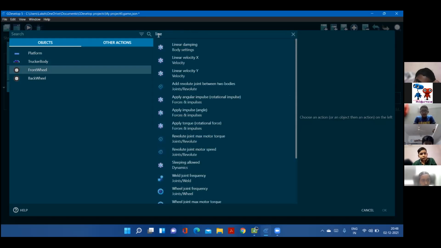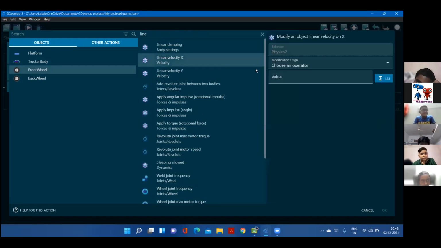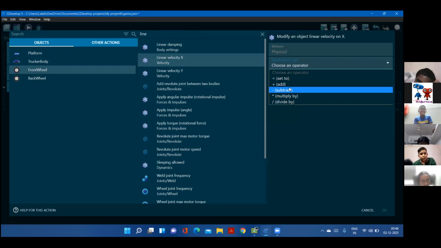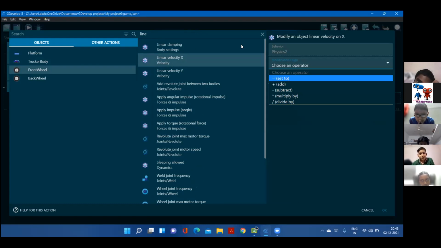Linear velocity of x. Can you slow down, Lakshan? Actually, you're too fast and we can't actually do what you're doing. I have to read up, then do, and then again come to Zoom. That's why. So I told you to do it afterwards with your understanding of what I have done. Isn't that so, sir? Okay. Yeah, sir told that only.